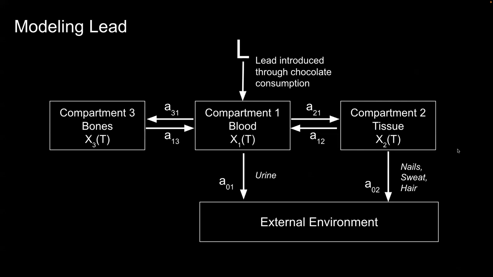So the first one we have is lead. Lead is introduced into the blood via chocolate consumption. There it is diffused at different rates, which are these variables A21, A31, into different compartments, such as tissues and bones. Lead can also leave the human body through urine, which is from compartment 1, or through nails, sweat, and hair, which is from compartment 2.